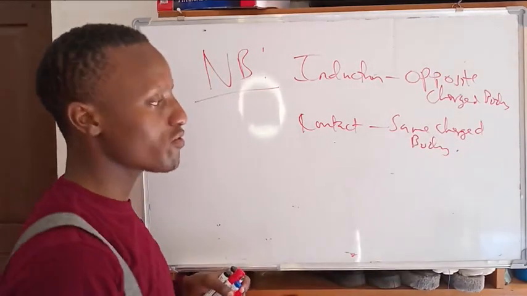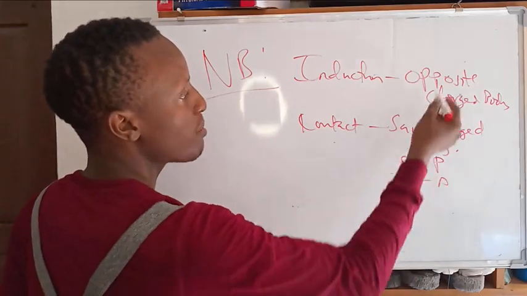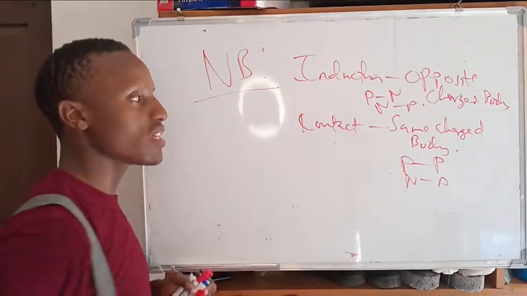Positive to positive, negative to negative. But here in induction, positive to negative or negative to positive.